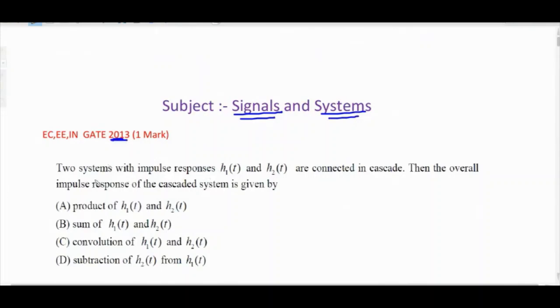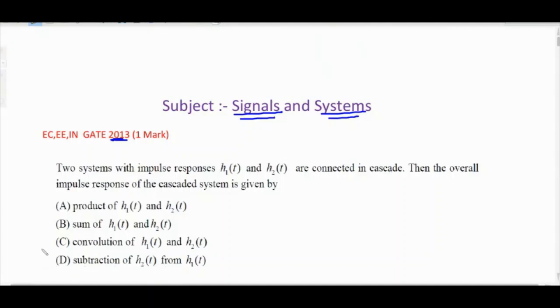The question is: two systems with impulse responses h1(t) and h2(t) are connected in cascade. Then the overall impulse response of the cascaded system is given by what? Options: product of h1(t) and h2(t), sum of h1(t) and h2(t), convolution of h1(t) and h2(t), subtraction of h2(t) and h1(t). So what is the answer?